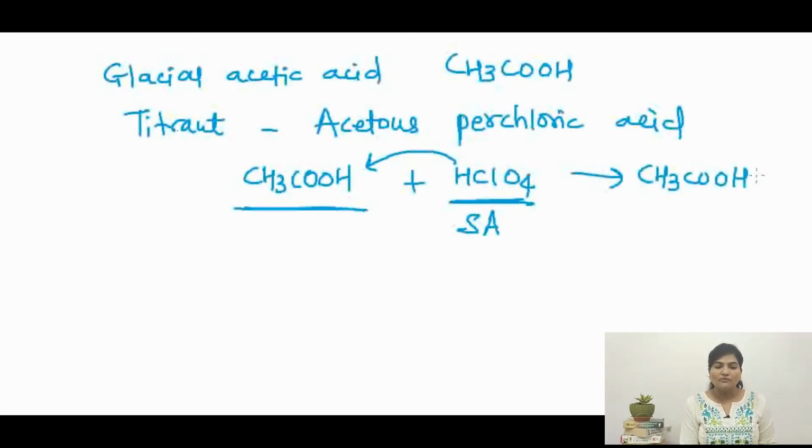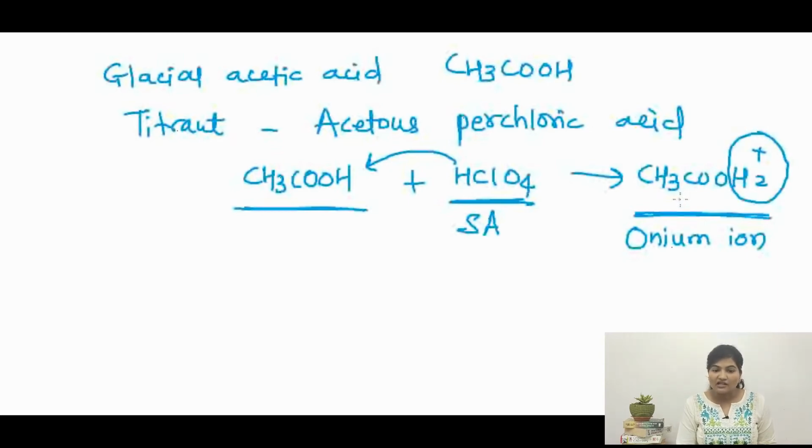So it will form CH3COOH2 plus, and this particular ion is called the onium ion. Although the acid is weak, it was still an acid. Now it has one more proton with it, so it is eager to give away that proton.